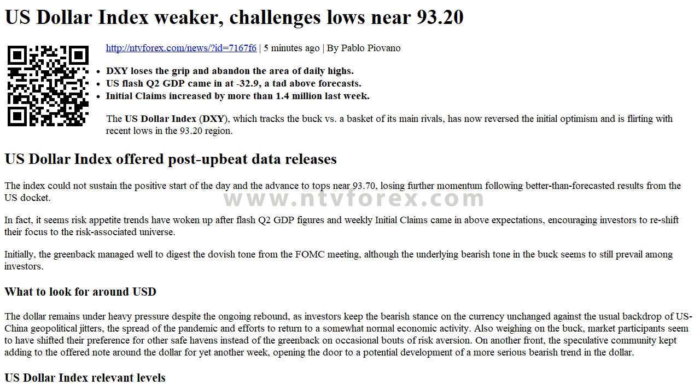DXY loses the grip and abandons the area of daily highs. US flash Q2 GDP came in at 32.9, a tad above forecasts. Initial claims increased by more than 1.4 million last week.